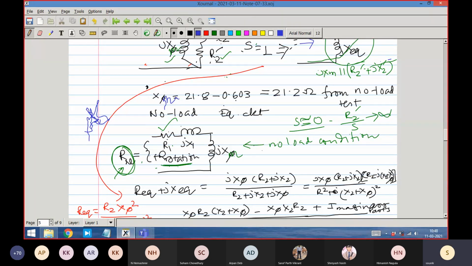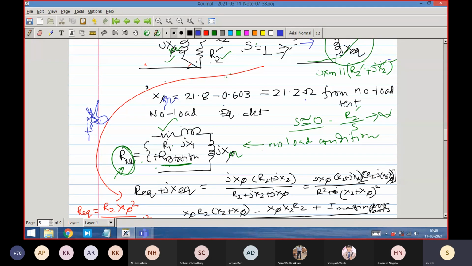What is 0.623? 0.623 is nothing but x1. So we are getting the value of the magnetizing reactance 21.2 ohm from the no load test.